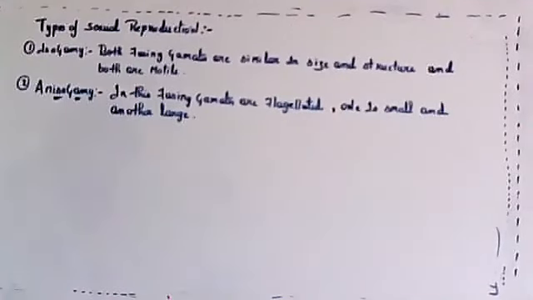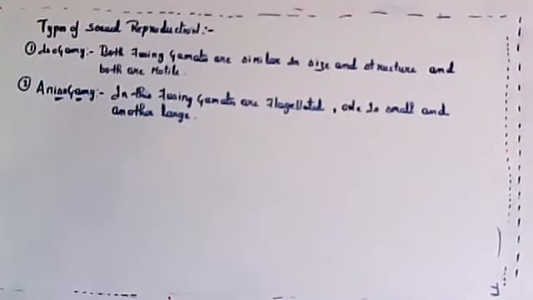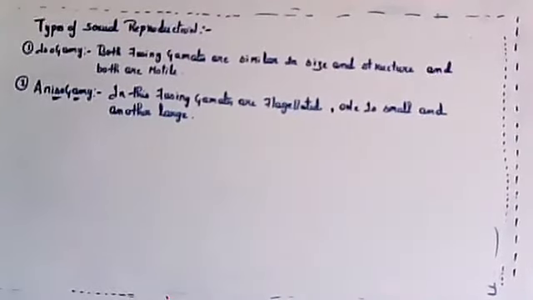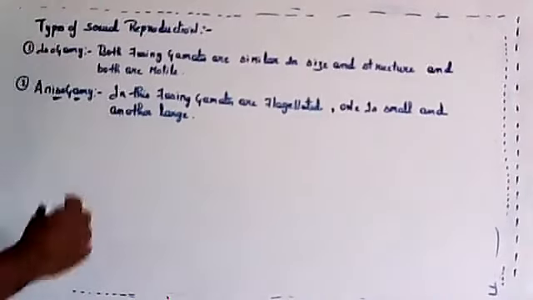So last class, different types of sexual reproduction. The first one is isogamy. Both fusing gametes are similar in shape and size, and both are motile and flagellated. So this is over.